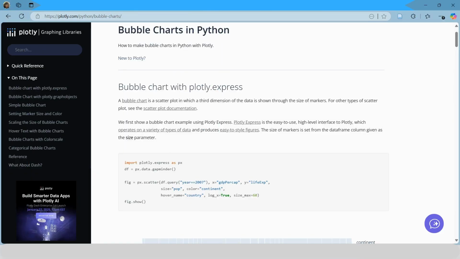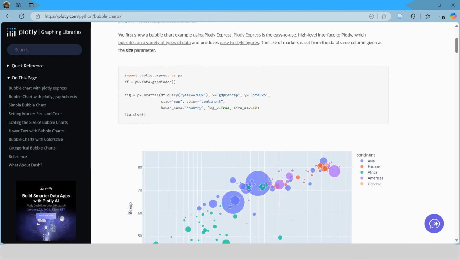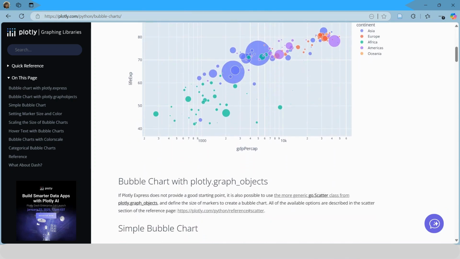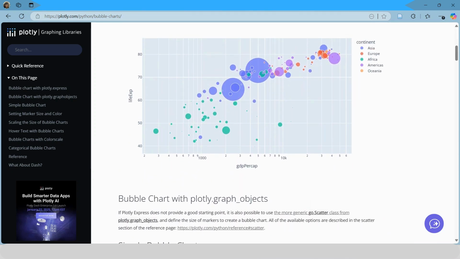I also created the bubble chart using the Plotly Express library, and that's how we get the really nice, interactive visualization of the number of open issues and really old repositories.